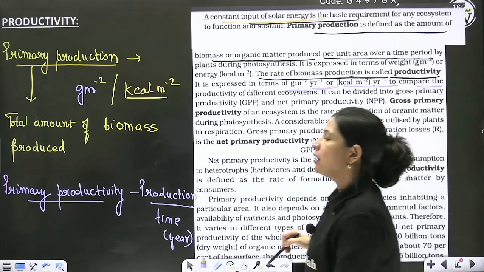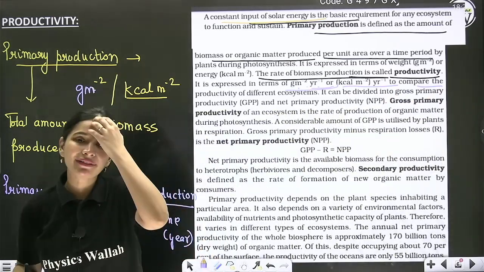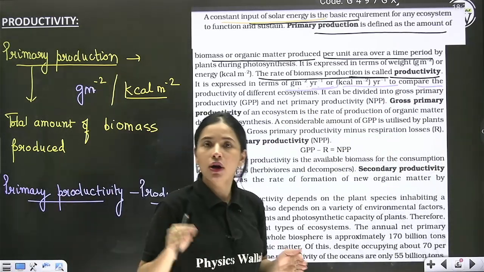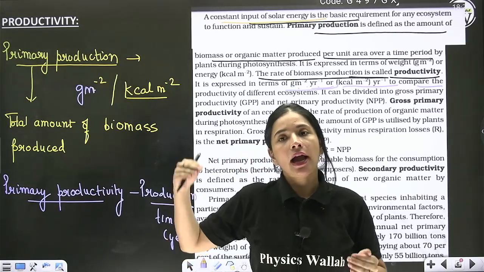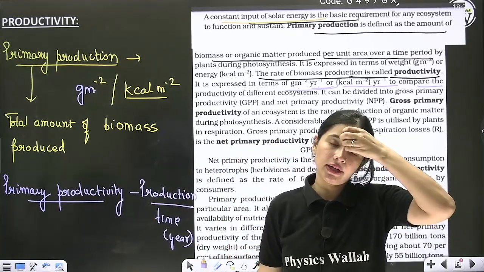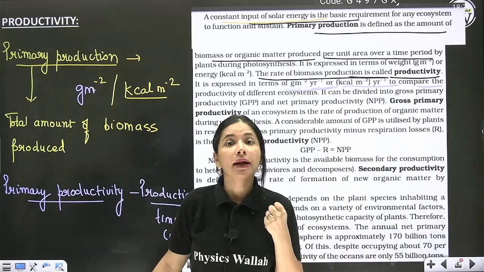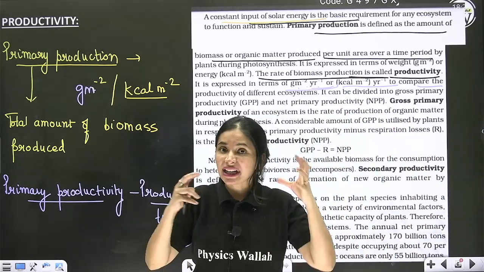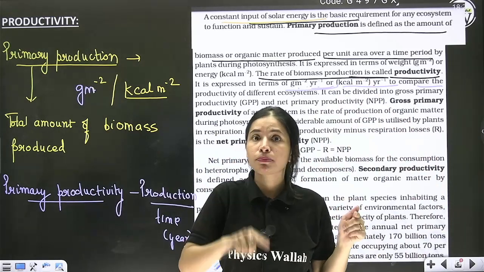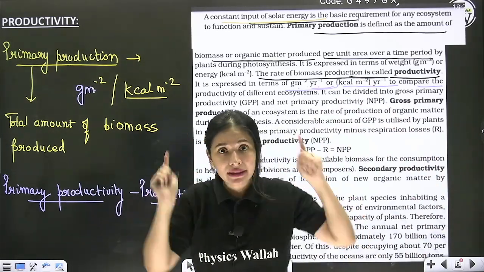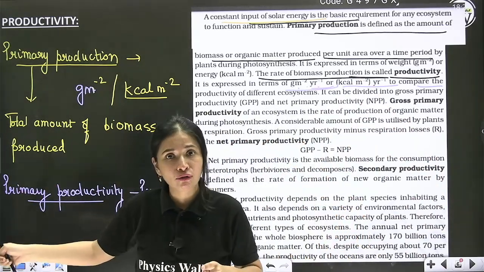Now beta, primary productivity is further divided into two, as gross primary productivity and net primary productivity. Gross means total production by the plant, correct? Now whatever total biomass is produced by the plant, is all of it, 100%, available to the herbivores?